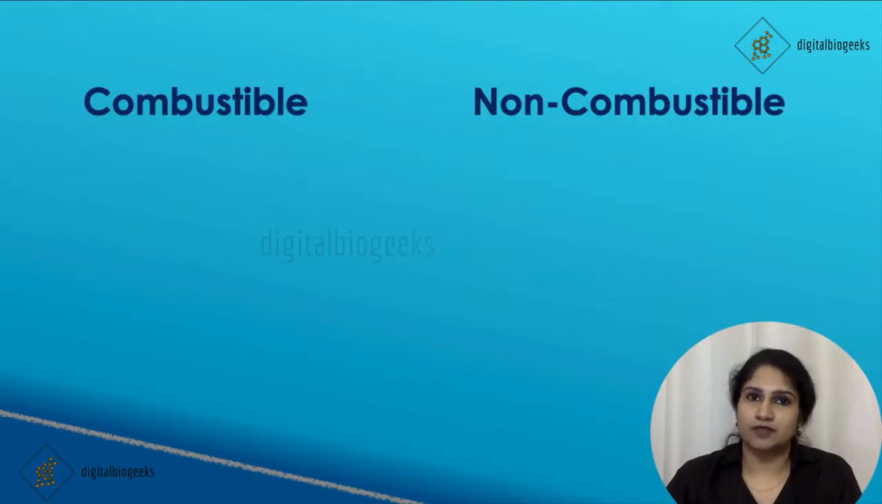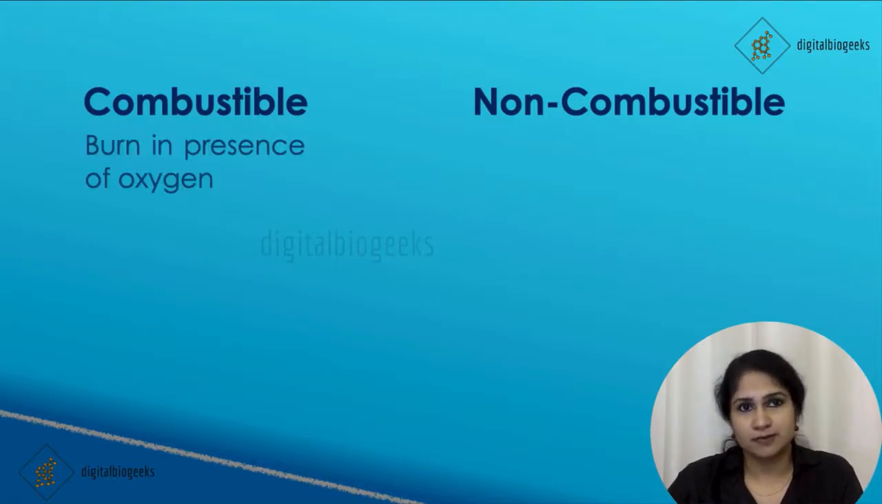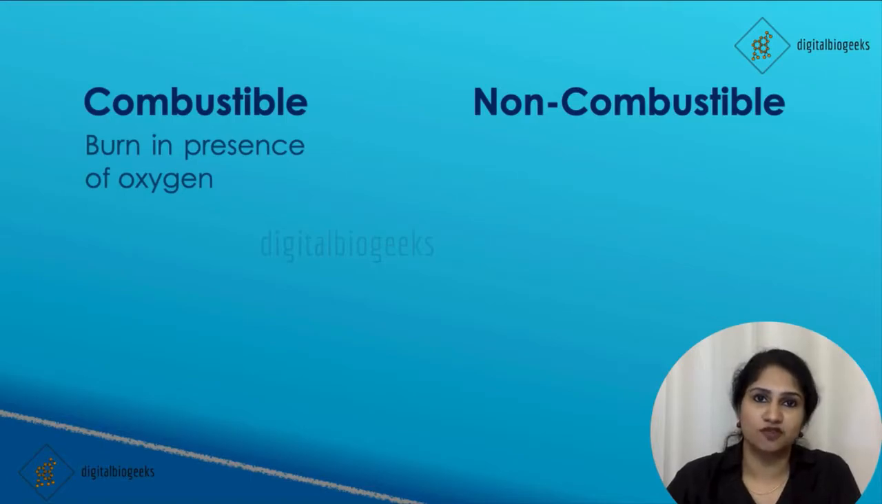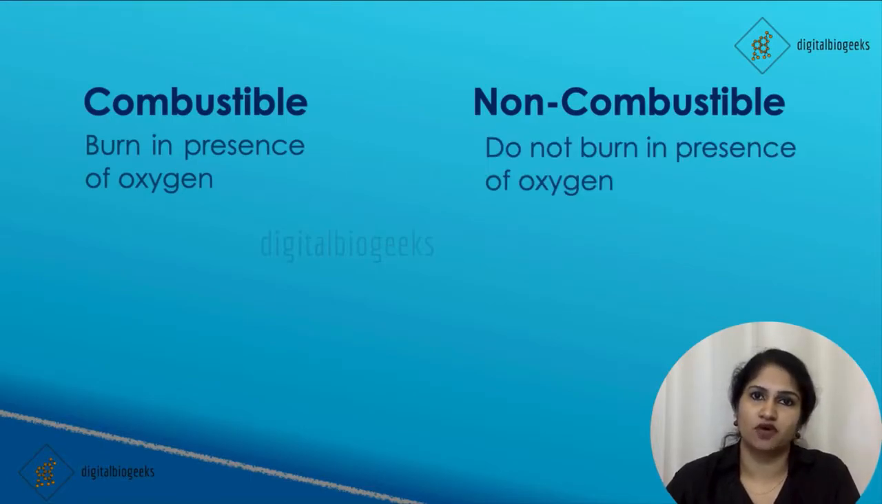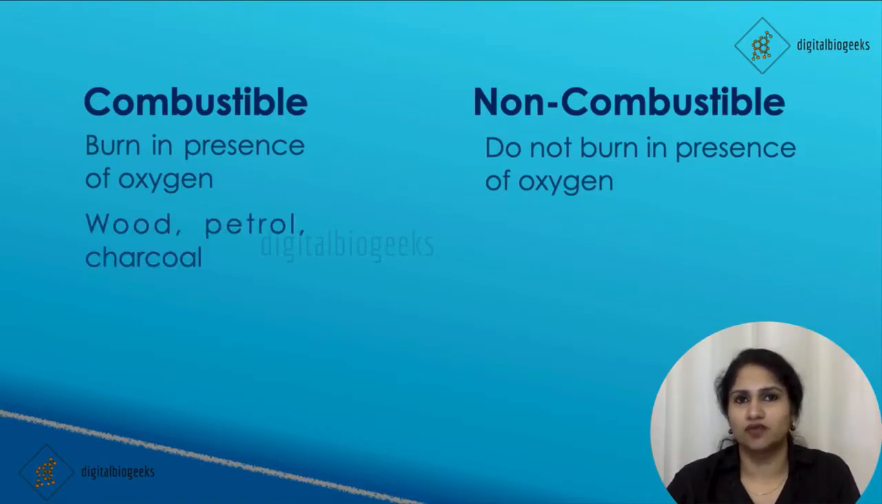There are two types of substances, combustible substances and non-combustible substances. Combustible substances burn in presence of oxygen. Non-combustible substances won't burn in presence of oxygen. Examples of combustible substances are wood, petrol, diesel, charcoal. Non-combustible substances are stone and glass.